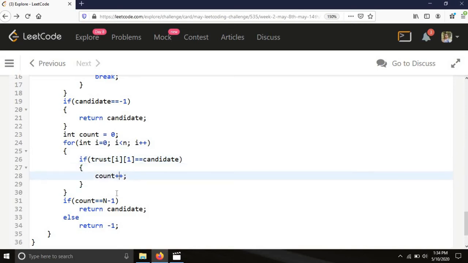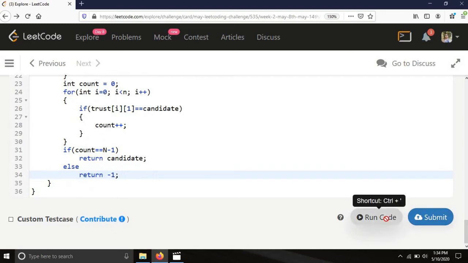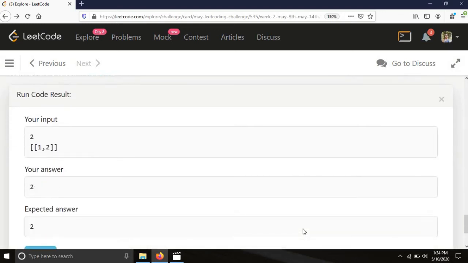At the end, if the value of count equals n minus 1, it means all the other people trust the candidate. In that case we will return the candidate, otherwise we will return -1. So this was the whole code, and now let's run it and check whether it works or not. It will definitely work.